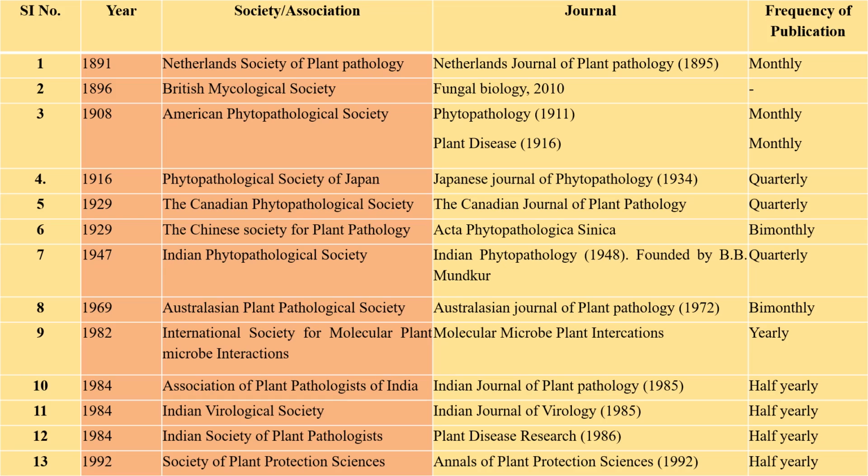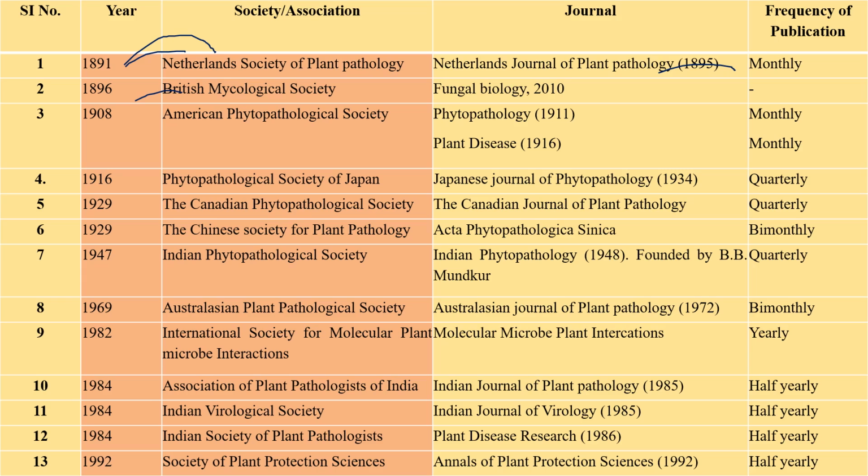And these are a couple of societies. In 1891, the oldest plant pathological society, the Netherlands Society of Plant Pathology. On the right side, we have given the journal name and whether it is bi-monthly or monthly. The first society is 1891, Netherlands Society of Plant Pathology. It's a very important one, and this is also one of the probable questions, and this question was asked in 2023, I think so.